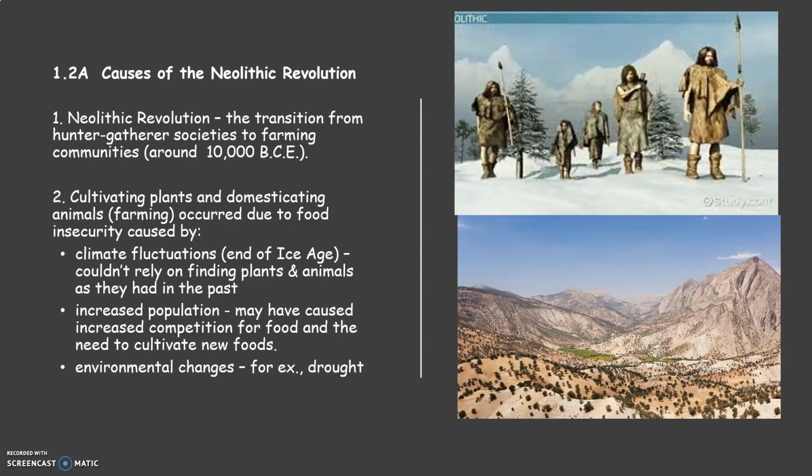So the first was climate fluctuations at the end of the Ice Age. At the end of the Ice Age, climate is definitely different than it was during the Ice Age. And so the humans could not rely on finding plants and animals that they had relied on in the past. Second was increased population. So the more people that they had, the more competition there was for food with the hunting and the gathering of that food, and therefore the desire and the need to settle in one place and grow their own food. And then lastly was environmental changes, for example, droughts.